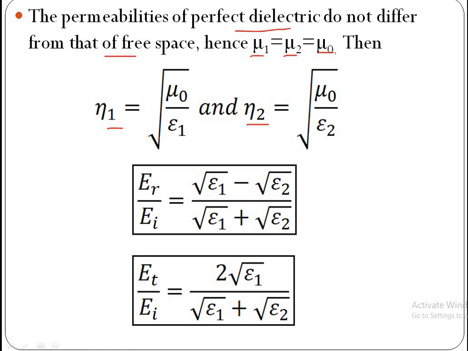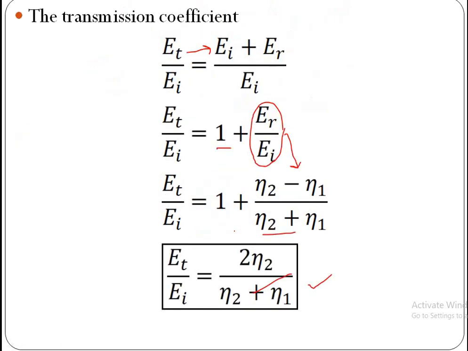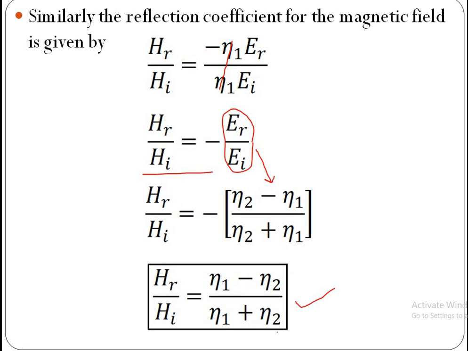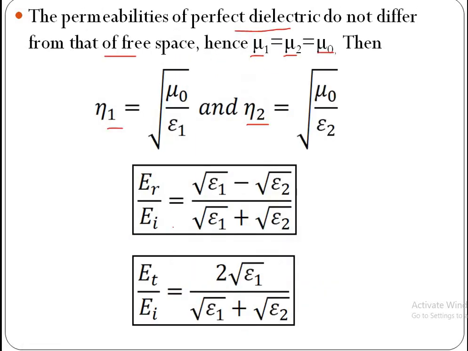Now substitute these eta 1 and eta 2 values in this reflection coefficient, similarly in this, similarly in this, similarly in this. Then these four equations become ER by EI is equal to (root epsilon 1 minus root epsilon 2) by (root epsilon 1 plus root epsilon 2).